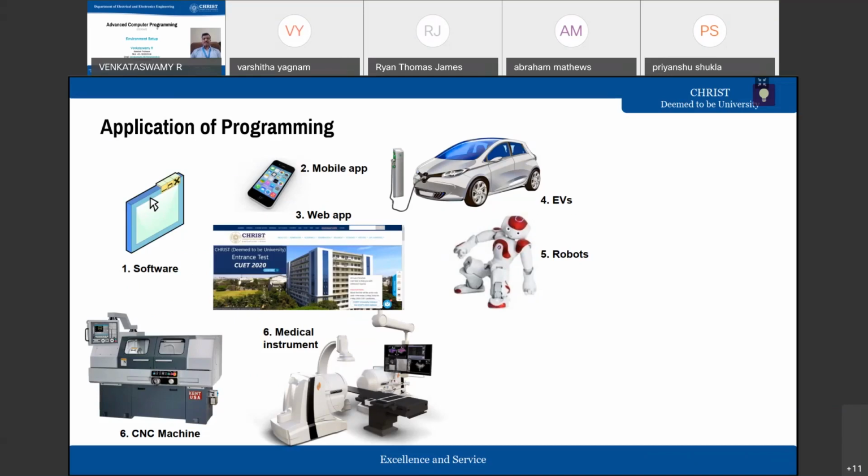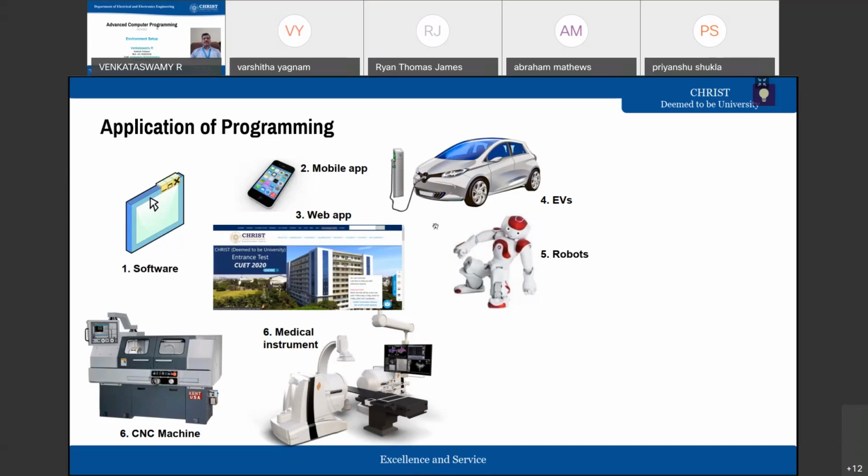Now you can see on the screen, there are different kinds of things we can do. For example, I can write a desktop application, that means whatever you run on your PC or laptop. Those are some kind of standalone software. You can develop standalone software using programming languages. And also you can develop mobile applications, for Android, or for, say, WebOS or iOS, something like that.